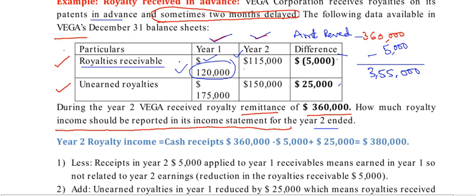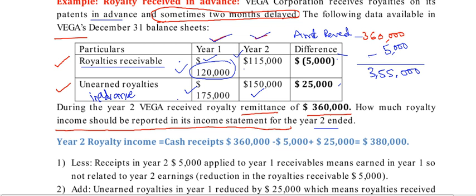Next one, unearned royalties. Unearned means we received in advance. Received in advance is 175,000 in year 1. When we come to year 2, it is 150,000, so it is also reduced.